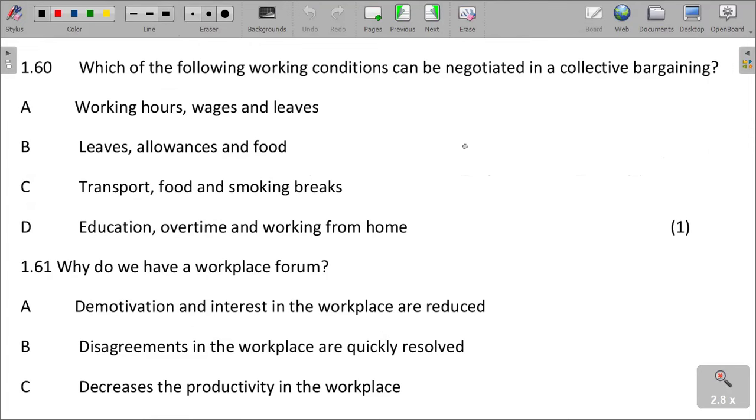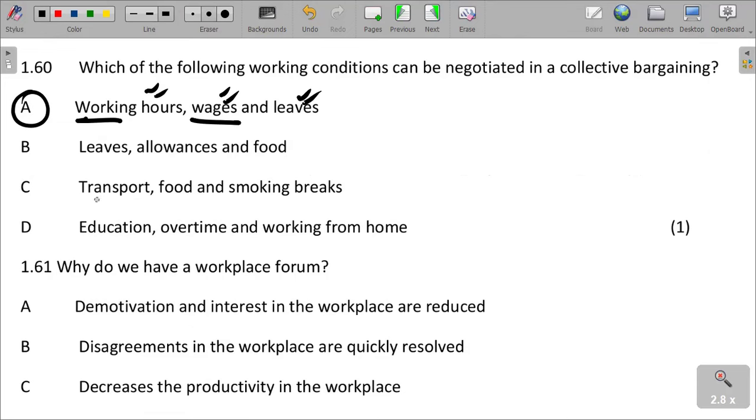Which of the following working conditions can be negotiated in collective bargaining? Collective bargaining can talk about working hours, wages, and leave. These are conditions that are put in place in collective bargaining as a team: working hours, the payments, and leaves.